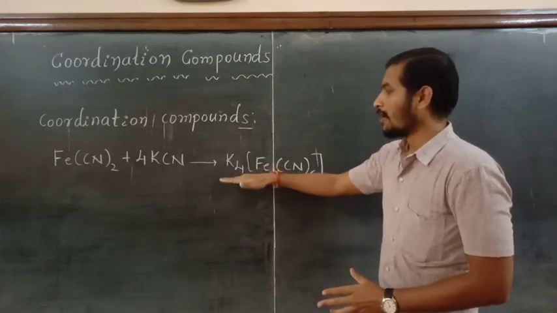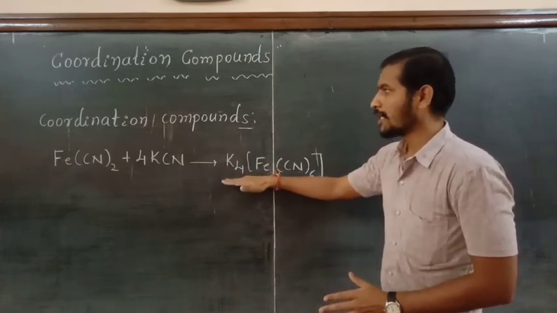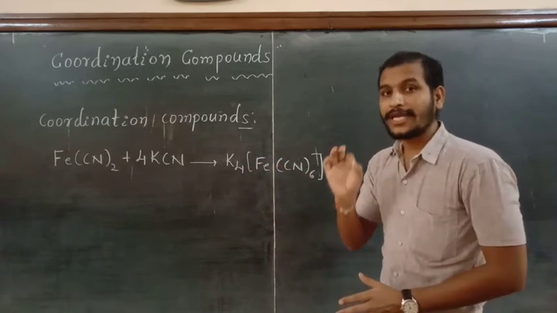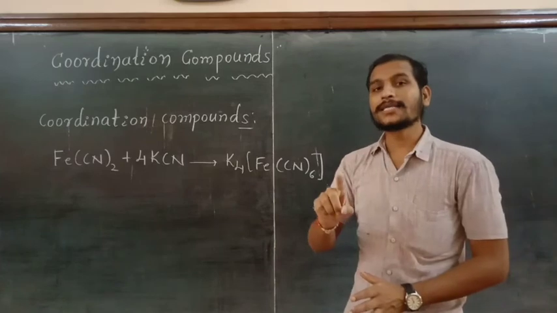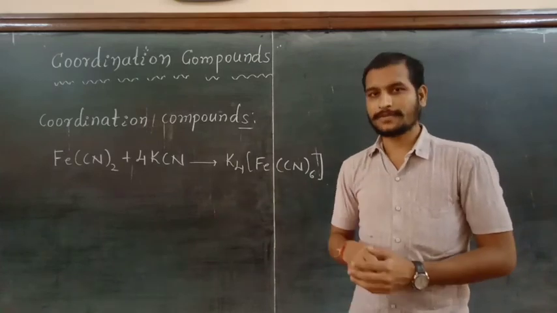Here this whole complex is considered as another ion in this solution. Coordination compounds retain their identity in the solid state as well as in solution.